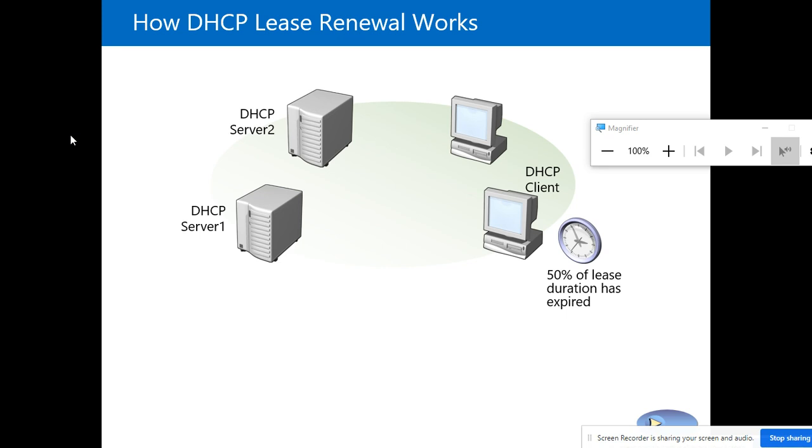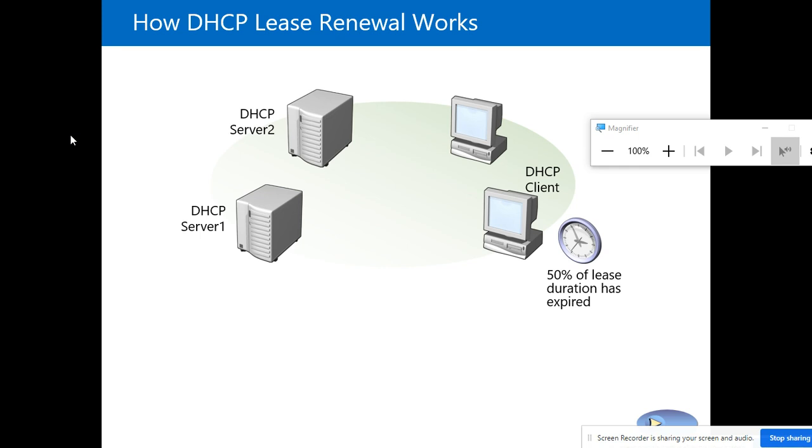Now, if you see a DHCP client, it contains a lease duration, maybe 1 hour, 2 hours, 8 hours, 10 hours, 2 days, 40 days. Whatever it is, it contains a certain expiry date. Meaning when the IP address is given to the client, there is an assignment and an expiry, right? So take 50% of the total duration. For example, if 4 hours is the lease duration, then 2 hours is 50% of the lease duration.